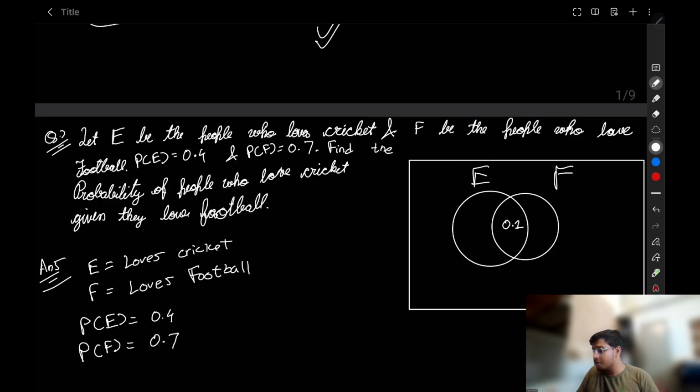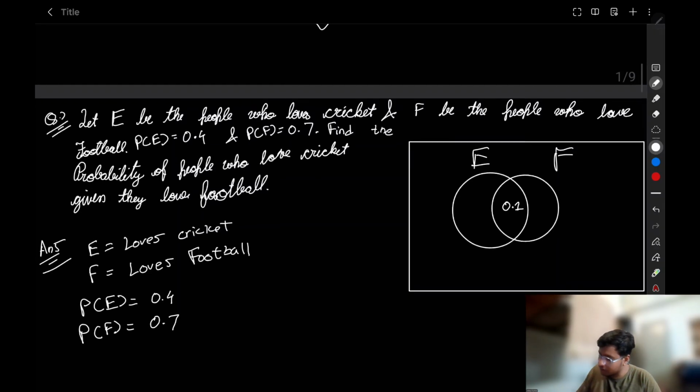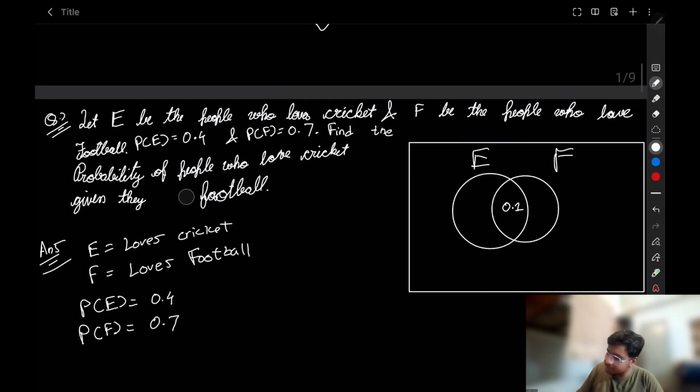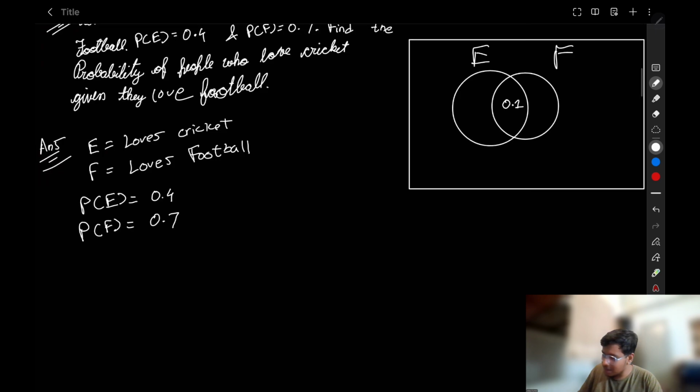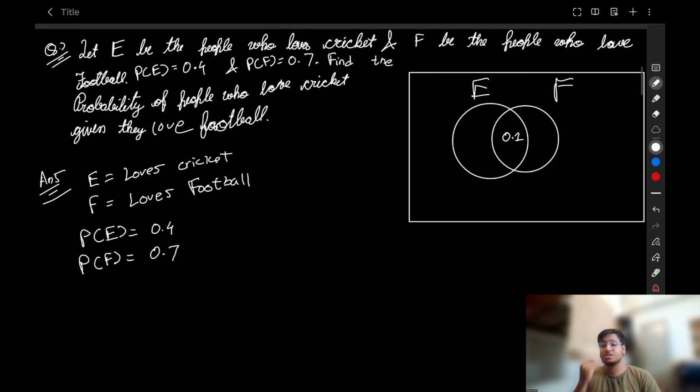Now, find the probability of people who love cricket given that they love football. We are asked to find this.